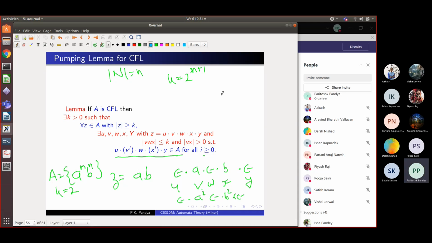Okay, I'm going to do another example. Suppose instead of this z, I take the string AABB. My z is this, and k is also equal to 2. So how can I split this into 5 parts? I'm going to ask maybe Vishal to help us split this. Now there can be more than one way of pumping this string.